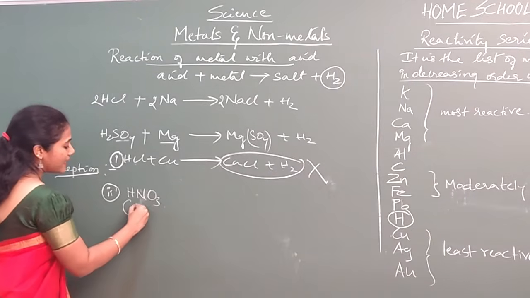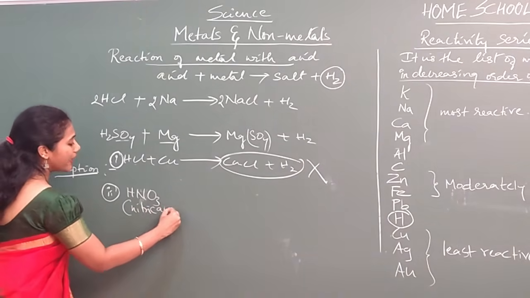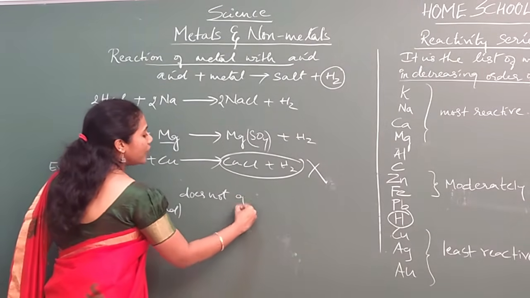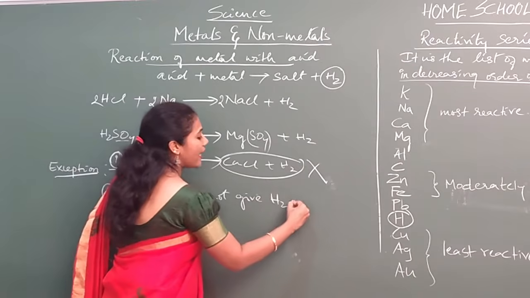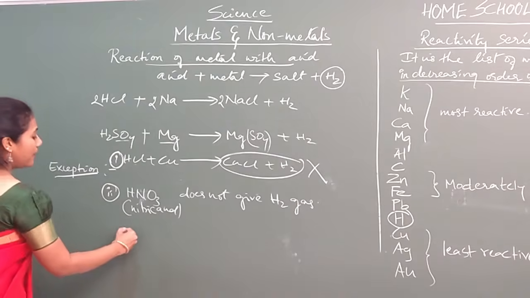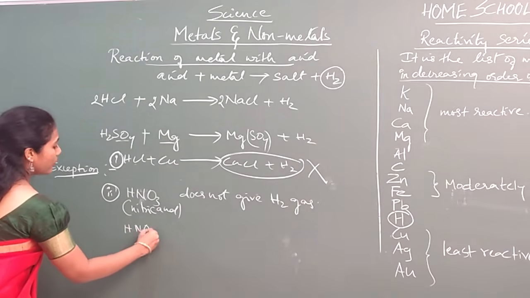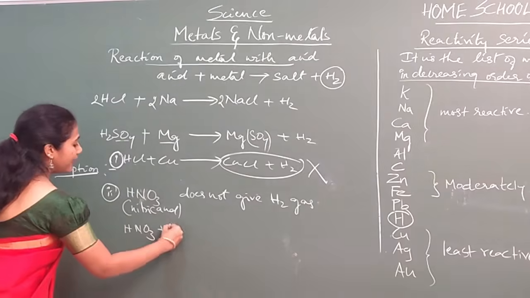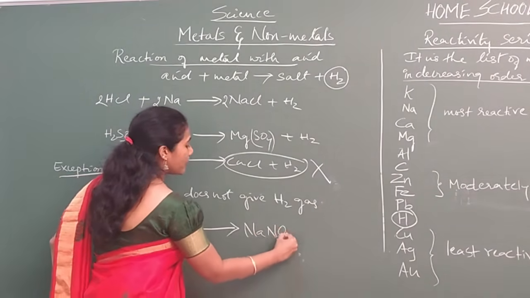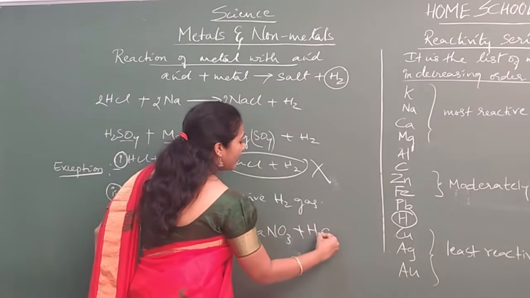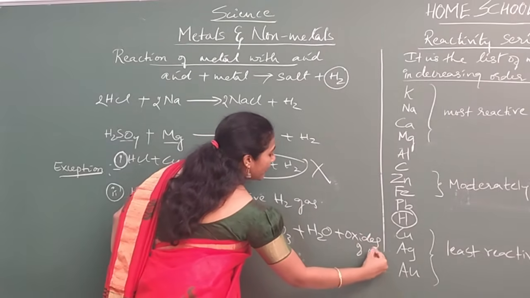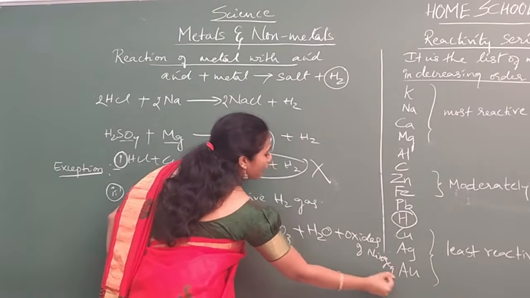We will call it nitric acid. Nitric acid will not give H2 gas. Say for example, we have nitric acid HNO3 and I will treat it with sodium. What is the salt it gives? NaNO3 is produced, plus water, plus oxides of nitrogen. Oxides of nitrogen are formed.